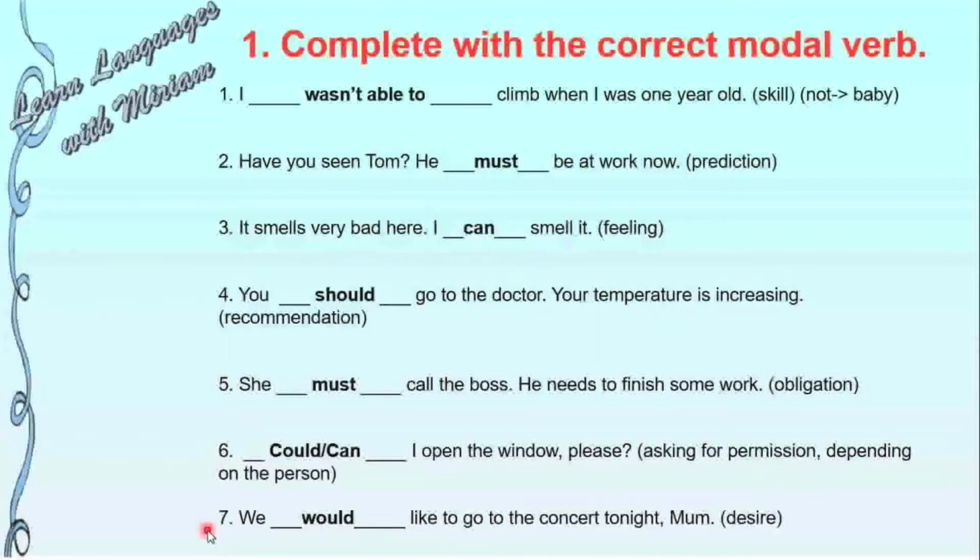7. We would like to go to the concert tonight, Mom. So here, what do we have? A desire. We have like to, so here we have to use would.